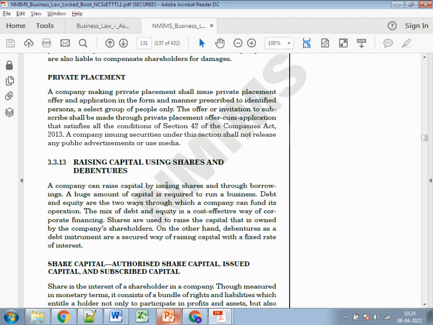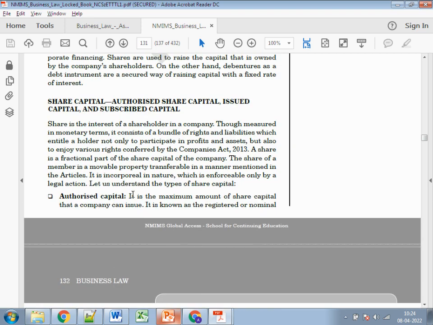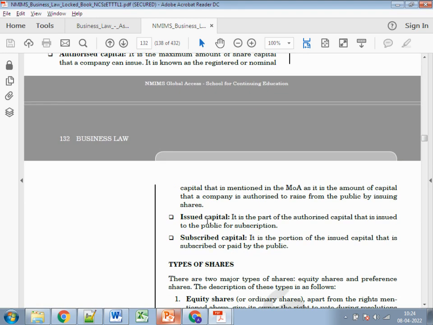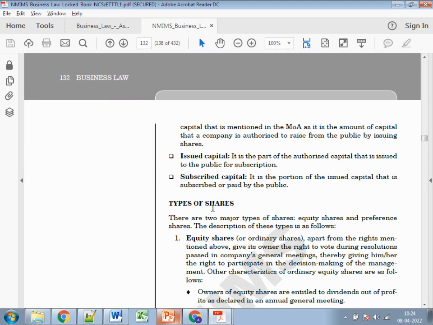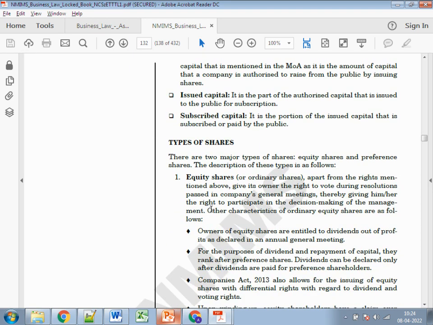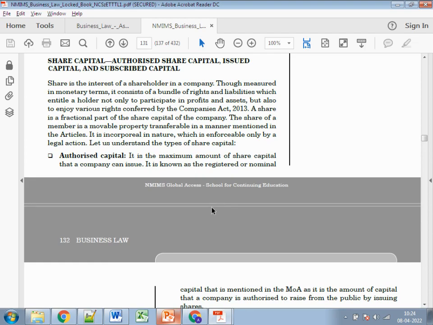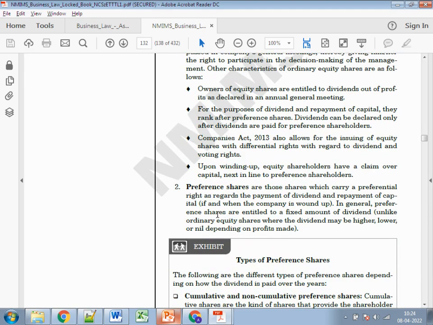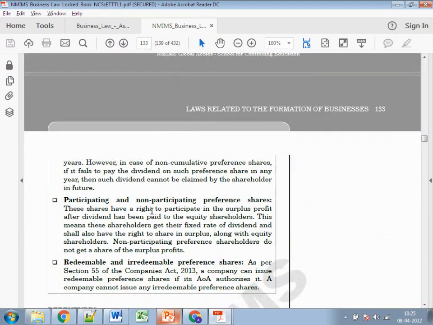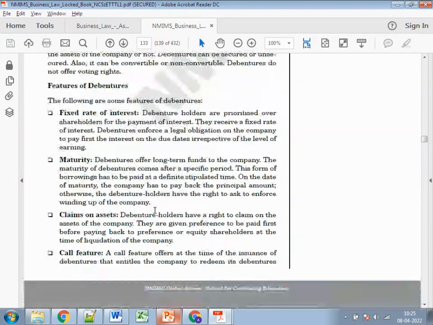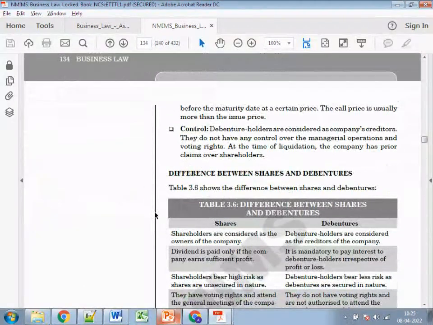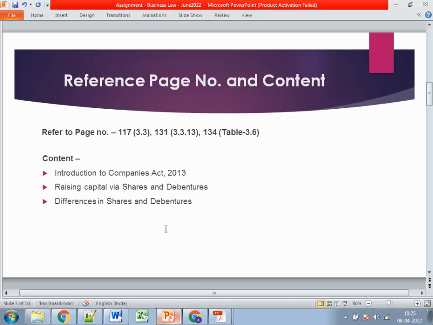You need to explain what shares are and what debentures are. It mentions the different types of share capital: authorized capital, issued capital, subscribed capital. There are different types of shares, like equity shares and preference shares, and then debentures. You need to explain a bit about the debentures. All these things you need to explain.